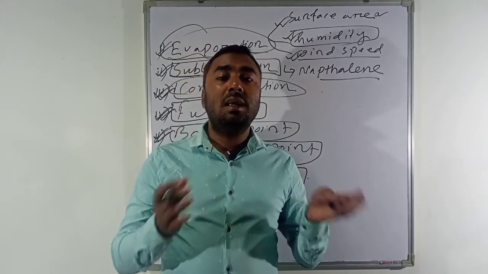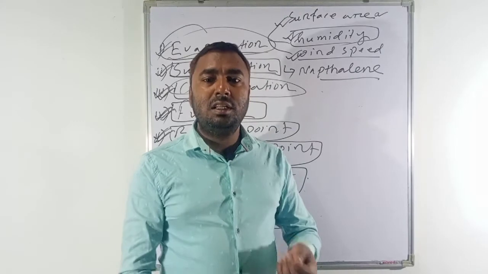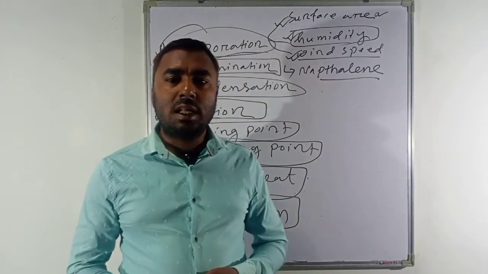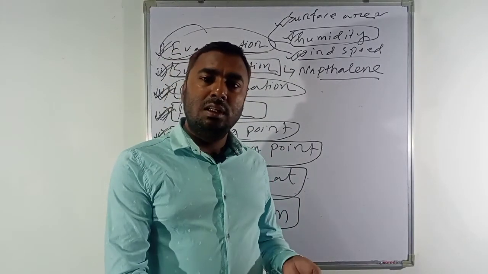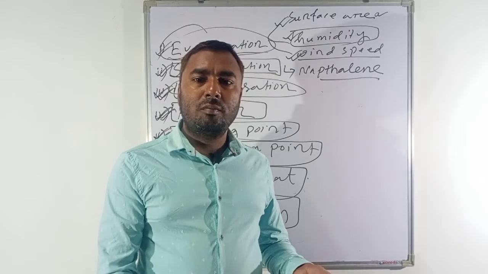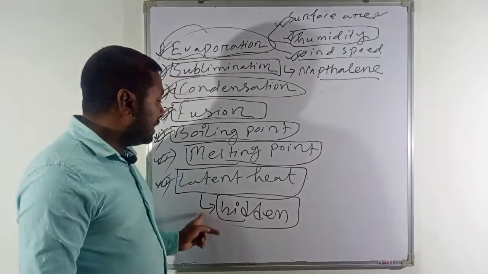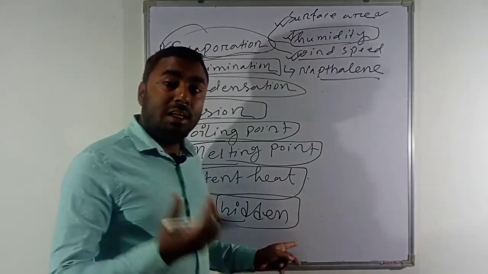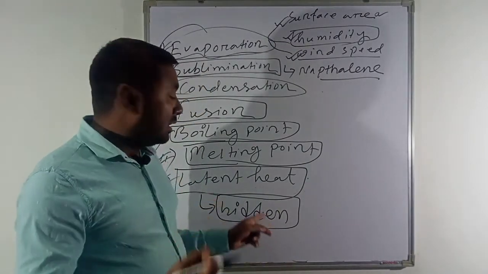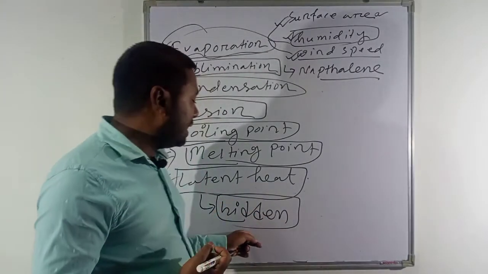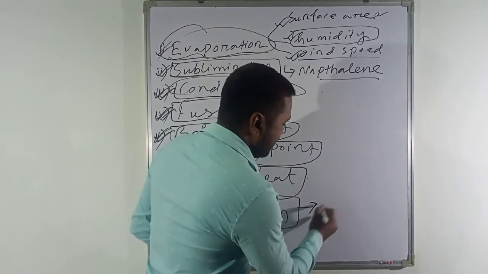The temperature will remain as it is. Now the question is: why, although we are applying heat, is the temperature not increasing, even though the ice has started melting? What happened? That is what we call latent heat. That means heat energy is applied, but that heat has been used by the ice.